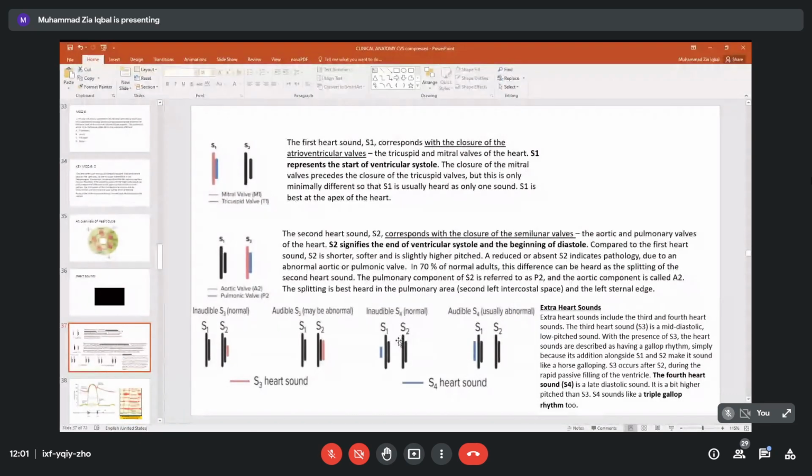Can you see the slide please? We have talked about the four valves: when they close, they will produce two special sounds of the heart. So now please be very attentive. When we listen to these two special sounds, they appear as lub, dub, lub, dub, lub, dub.